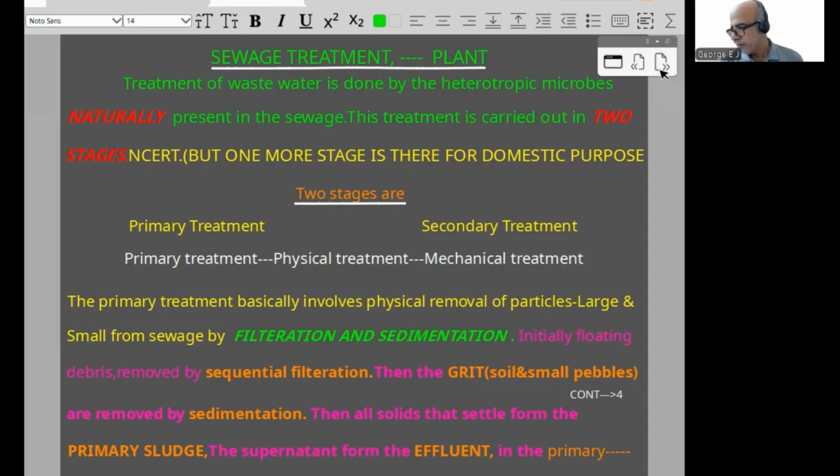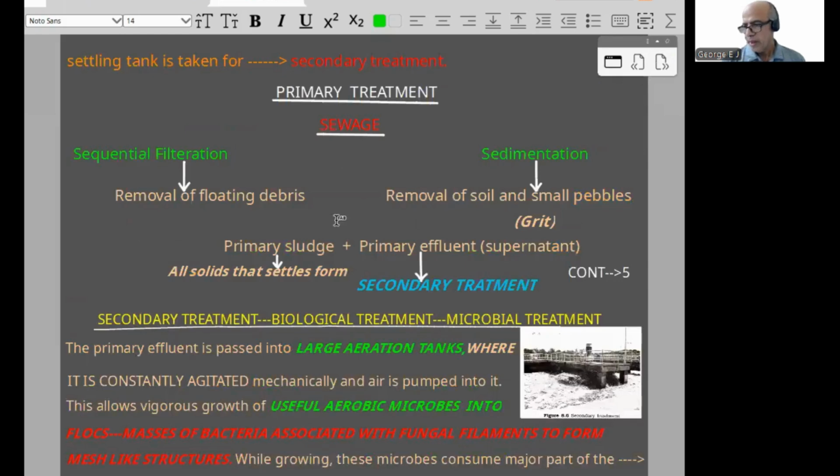Now, the effluent in the primary settling tank is taken for secondary treatment. So there will be primary sludge and the supernatant solution called effluent, and that, in the primary settling tank, is taken for secondary treatment. So primary is over.